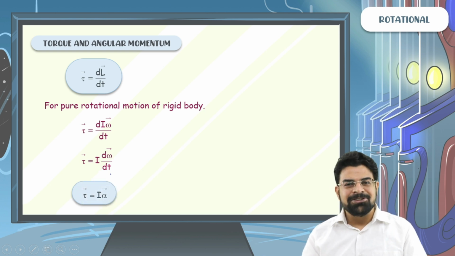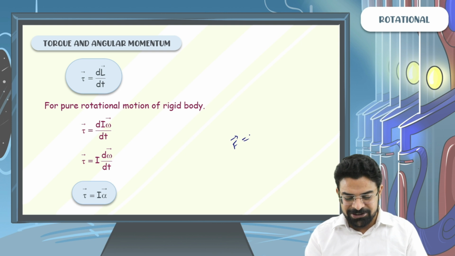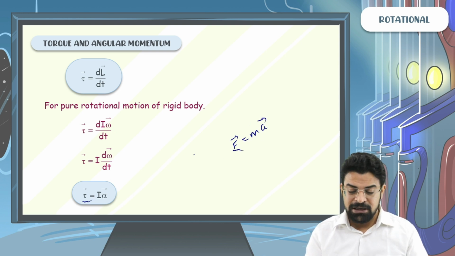Torque equals I alpha is the brother of F equals ma. Yes, torque is analogous to force, moment of inertia is analogous to mass, and alpha is analogous to acceleration.